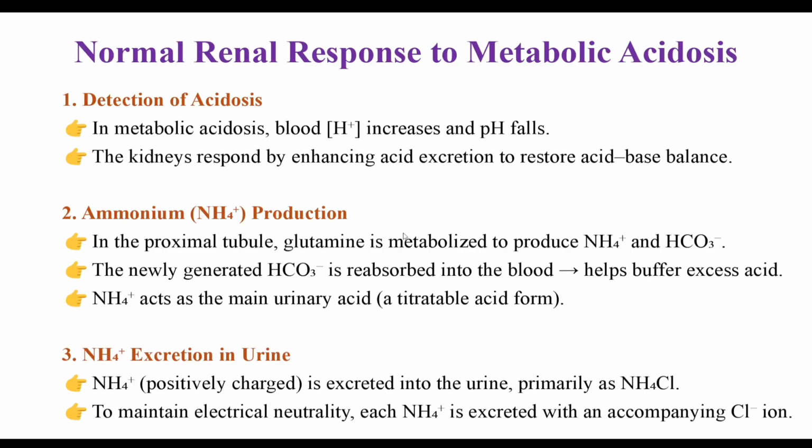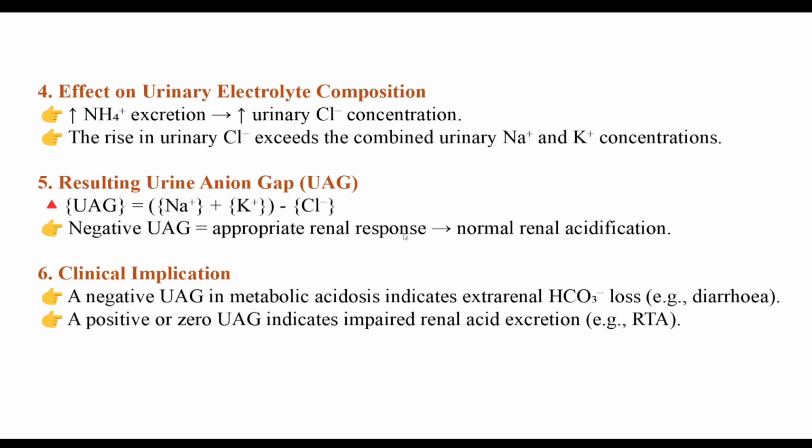See the normal renal response to metabolic acidosis. Detection of acidosis, the first step, then ammonium production, then ammonium excretion in urine, and effect on urinary electrolyte composition, then resulting urinary anion gap.